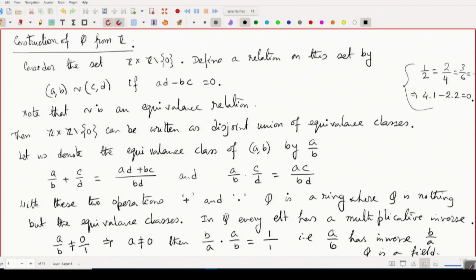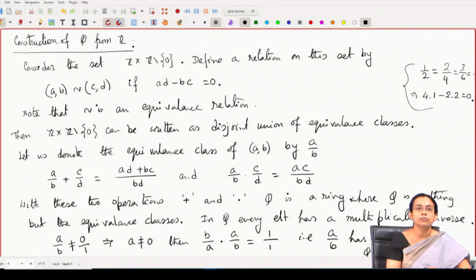So, we have seen the construction of rational numbers from integers by defining an equivalence relation on the set Z cross Z minus 0. These rational numbers are the equivalence classes of this relation, with addition and multiplication defined on the equivalence classes.